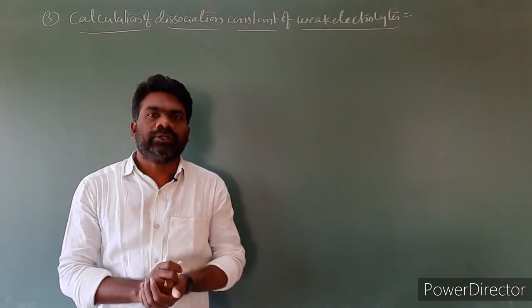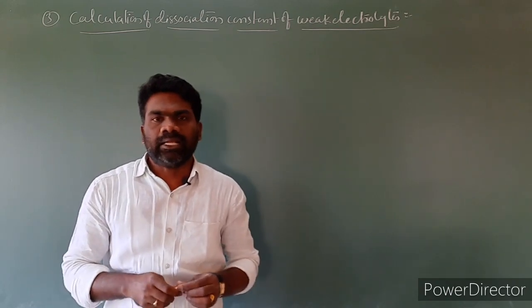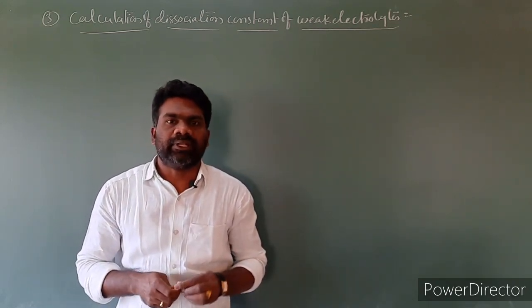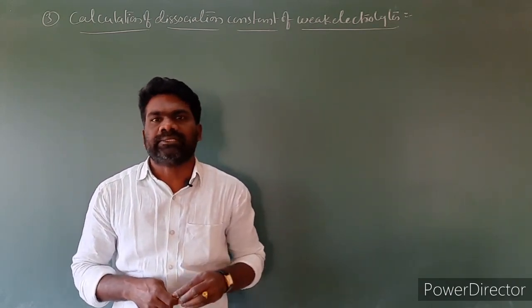Weak electrolytes do not dissociate completely, and equilibrium exists between ionized and unionized molecules.